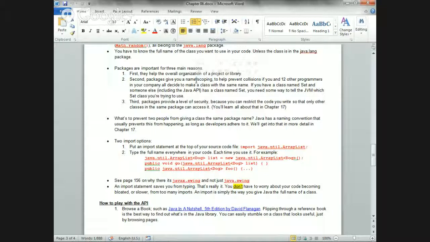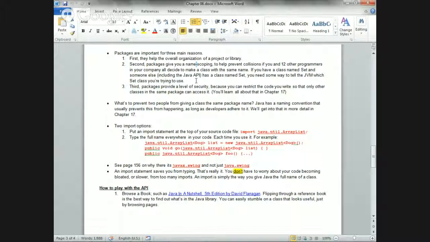Okay, so that it helps people make the same names for classes and not knock each other out, because they're in different packages. They also give you a little security, but we'll cover that later. Whenever you import that package, you can see what's in there and see that someone has a class with the same name.